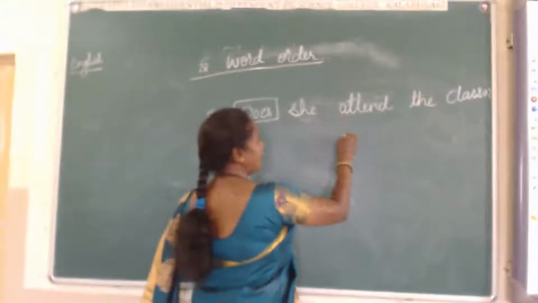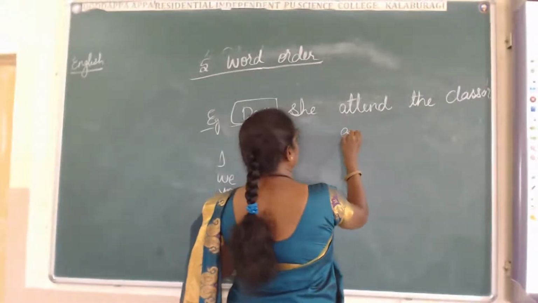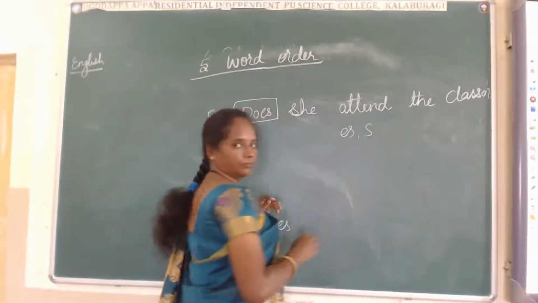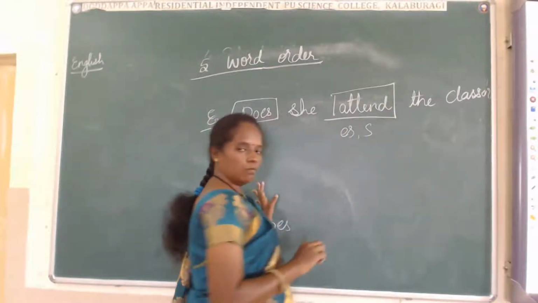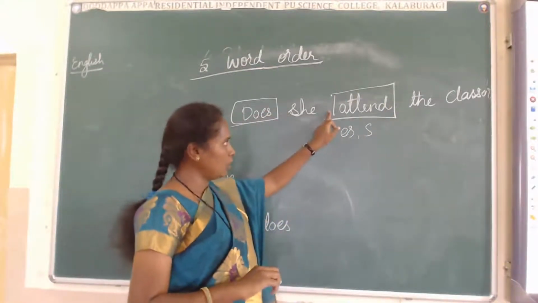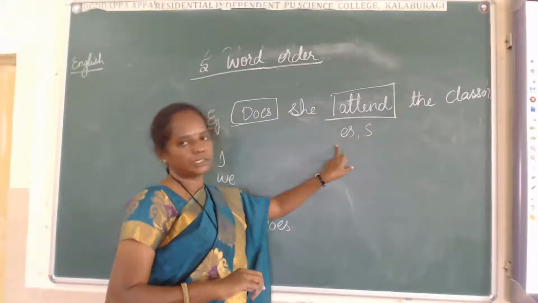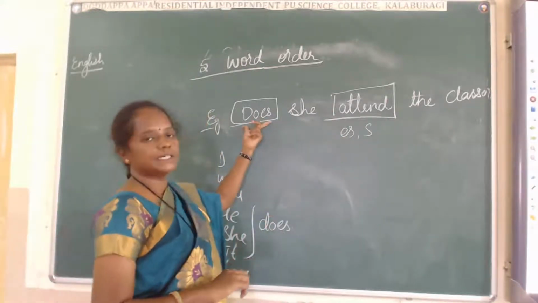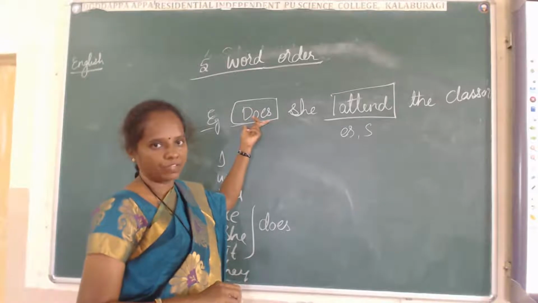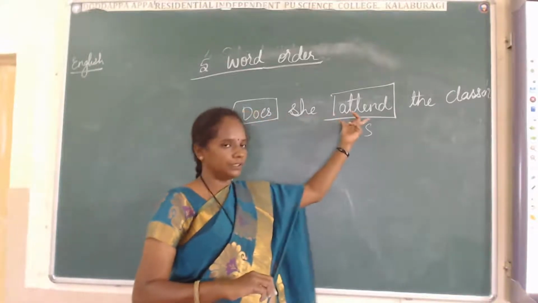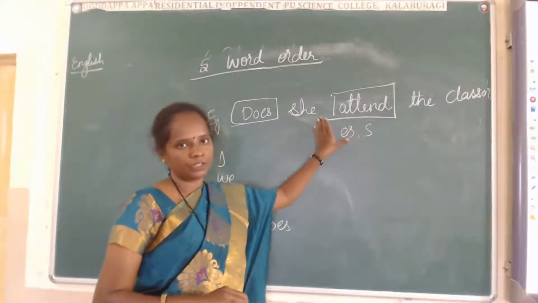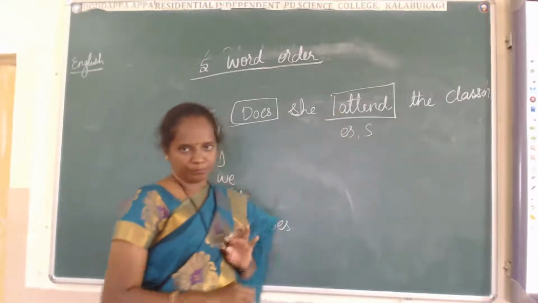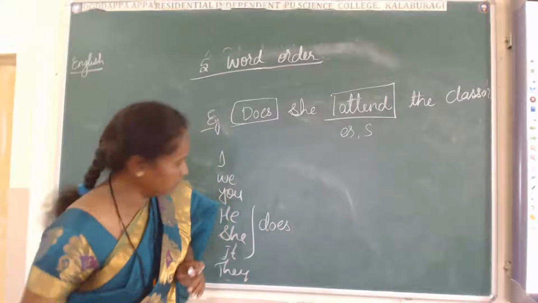Here, do I add s or es? Here, this is a verb. To the verb, do I add s or es? Why? Because does is already used here. Does is used here for she. That's why there is no need of using s or es for the main verb. Did you get this one? Okay.